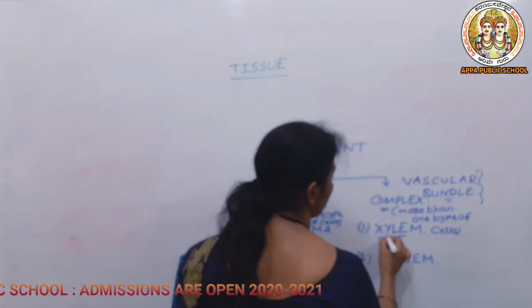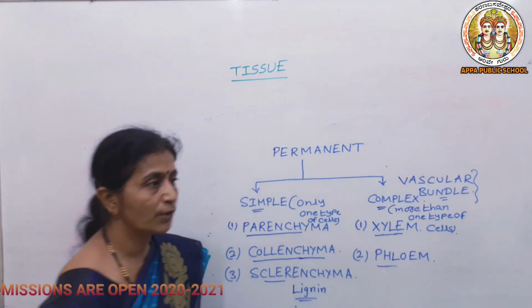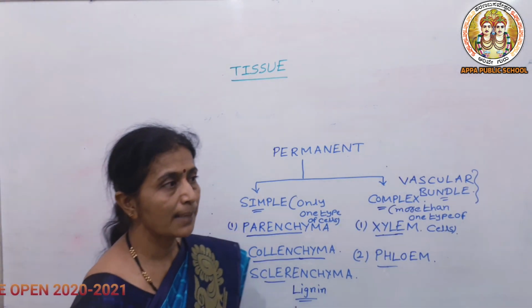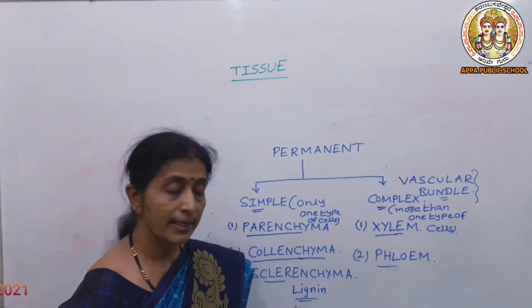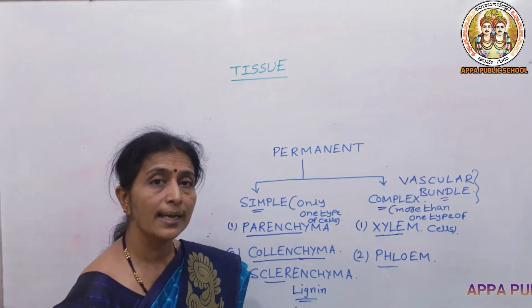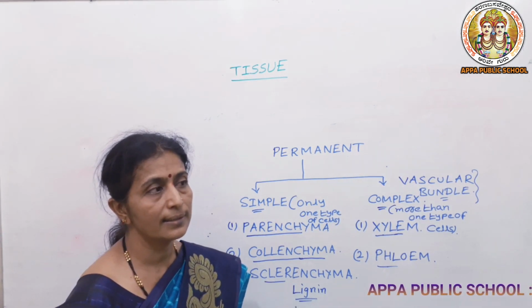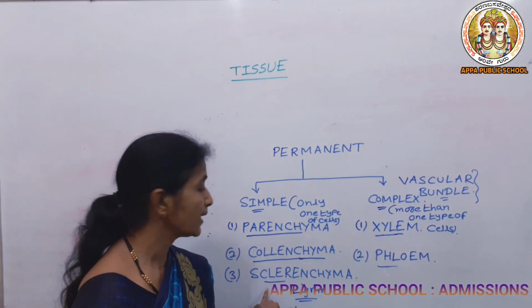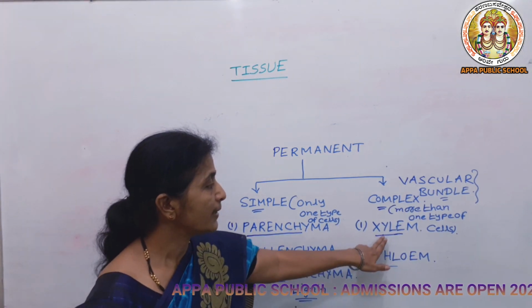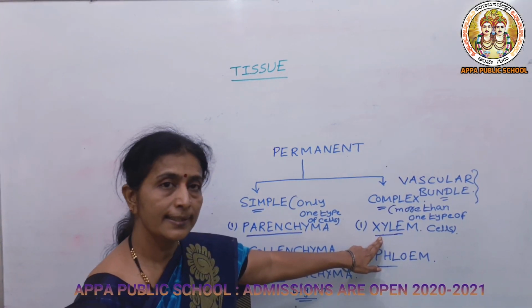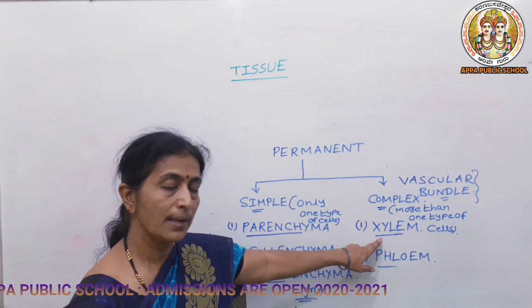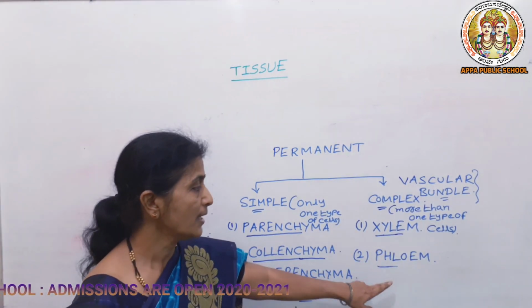The xylem mainly consists of four types of cells: xylem parenchyma, tracheids, vessels, and xylem sclerenchyma, whose other name is fiber.